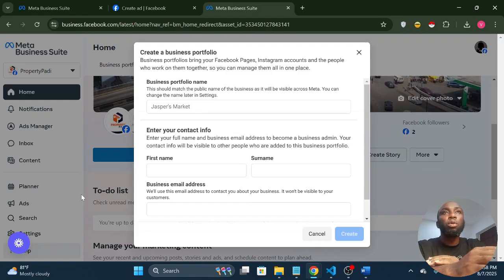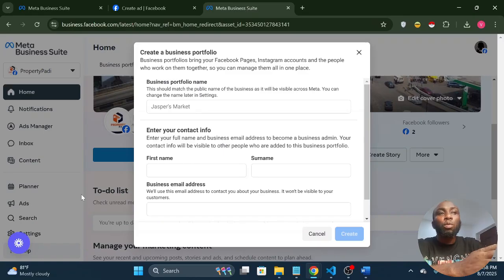A business portfolio is like a portfolio that will manage your different ads accounts. You can have a business portfolio that you give any name you like, let's say real estate ads account, or my real estate portfolio or business, depending on the name of your company or whatever name you want to use. I will show you now.